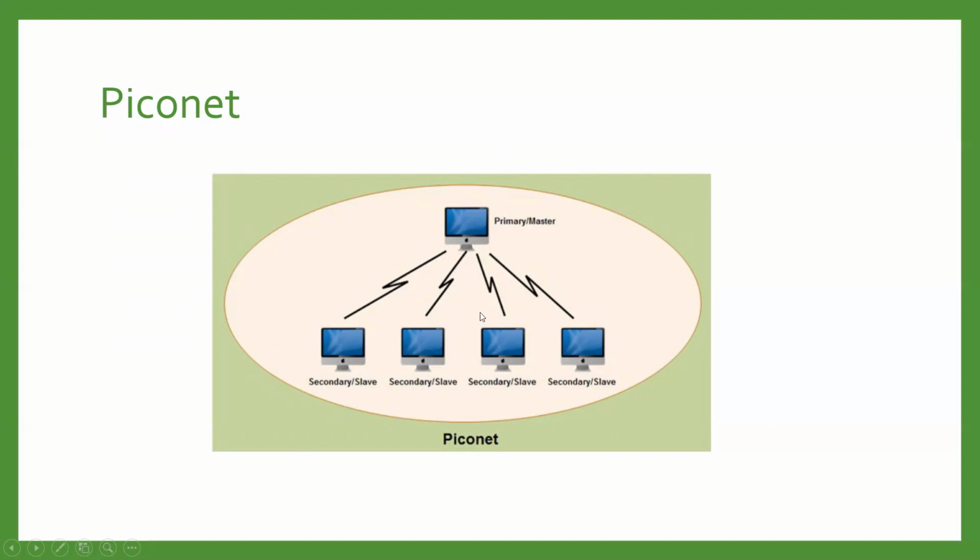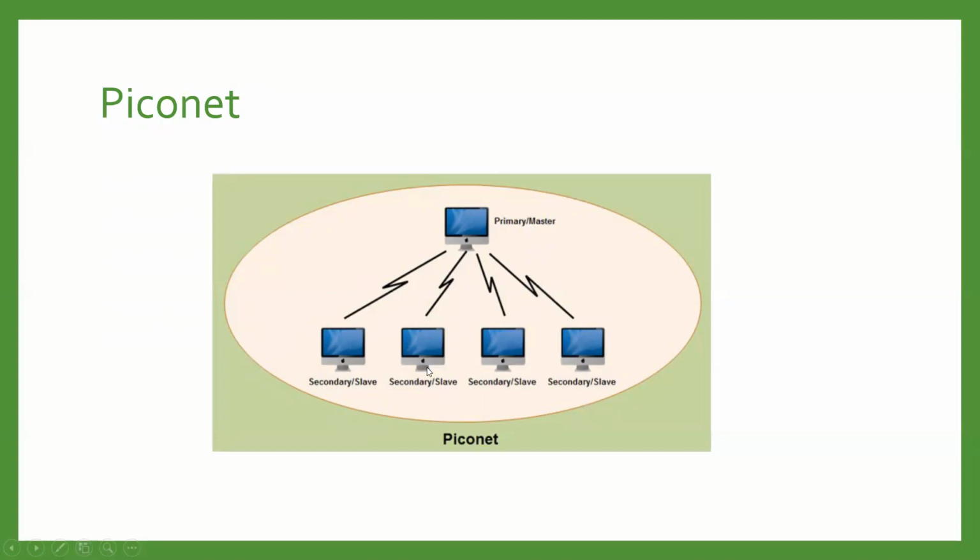A piconet can have up to 255 parked nodes. Whatever secondary slaves are available here can be up to 255. But at the same time, only 7 active slaves can be available in this piconet. Only 7 active nodes can participate and transmit data in a single piconet. So those 255 parked nodes or slave stations cannot take part in communication until they are moved from the parked state to the active state. That we have to remember.